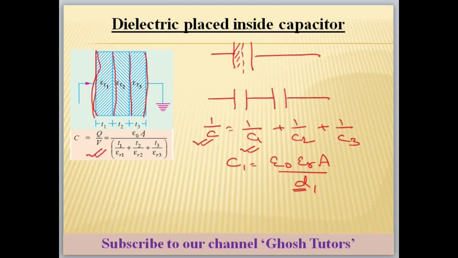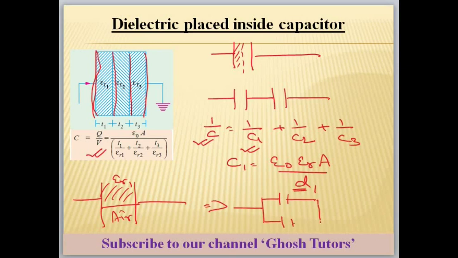You will get this formula: epsilon naught A divided by T1 by epsilon r1, plus T2 by epsilon r2, plus T3 by epsilon r3. Otherwise you can remember this rule, that will also be good. Now if the dielectric is placed like this, here one dielectric is there, here air is there, here it is epsilon r1, then 2 capacitors are now connected in parallel.